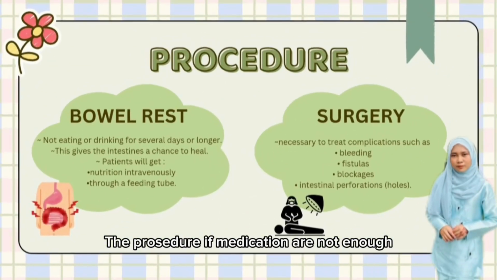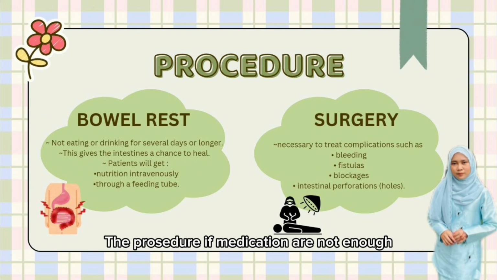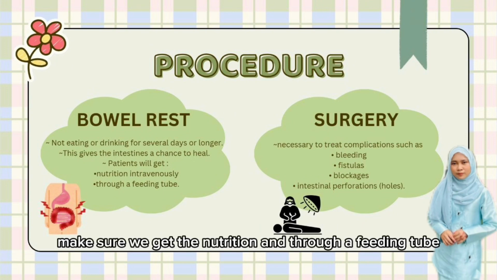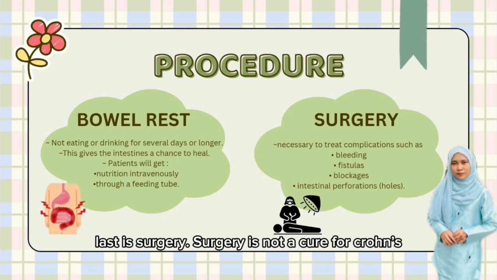The procedure. If medication is not enough, the doctor may recommend other procedures to control Crohn's and treat complications. The first is bowel rest. Bowel rest involves not eating or drinking for several days or longer. This gives the intestine a chance to heal. We make sure we get the nutrients through a feeding tube. Last is surgery. Surgery is not a cure for Crohn's, but it may be necessary to treat complications.